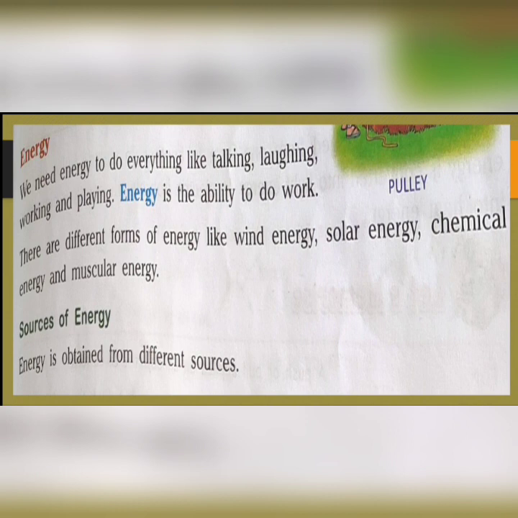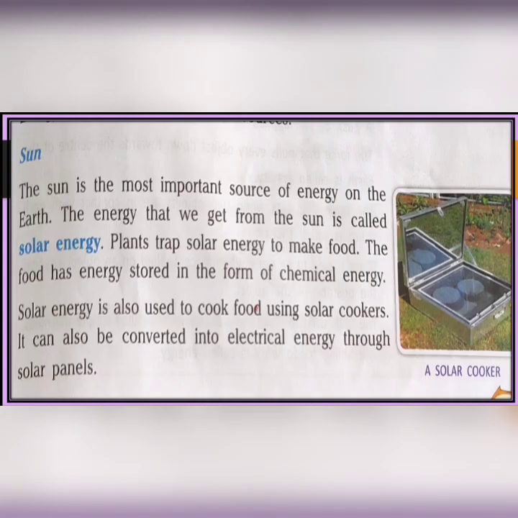Sources of energy. Energy can be obtained from different sources. The first and foremost one is the sun. Yes. The sun is the most important source of energy on the earth. The energy that we get from the sun is called solar energy. Plants trap solar energy to make food. The food has energy stored in the form of chemical energy.